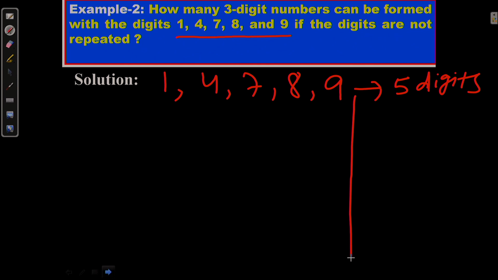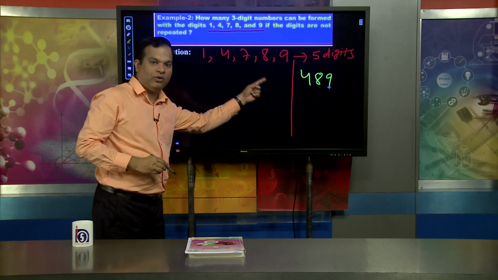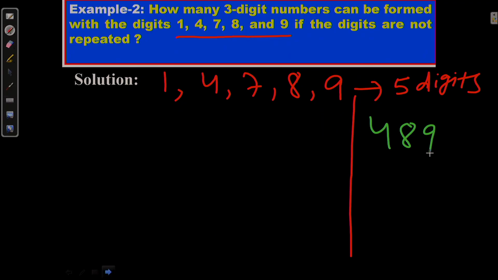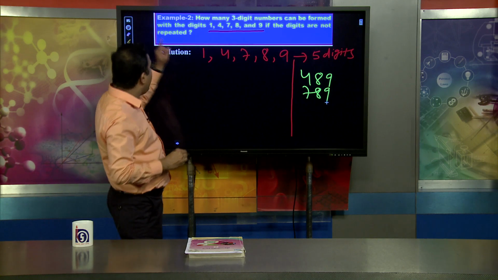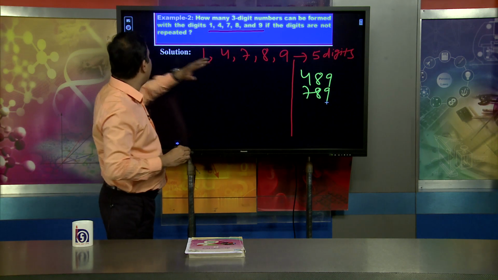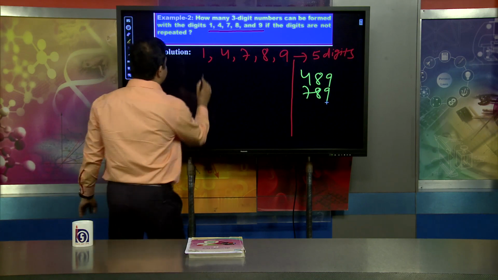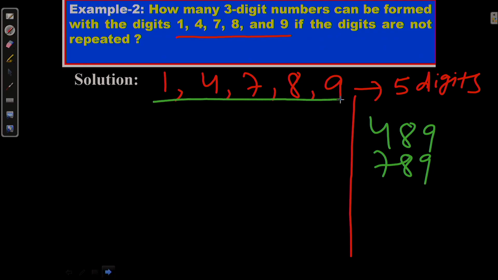For example, I would like to form a 3-digit number from these digits, say 4, 8, 9. It is one of the 3-digit numbers, 489. 789 is also a 3-digit number. The question is, how many 3-digit numbers can be formed by taking these 5 digits?